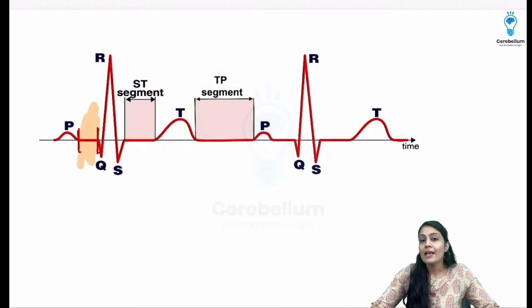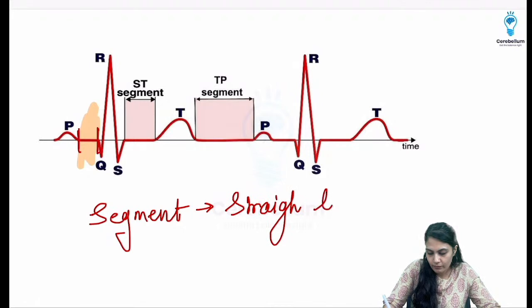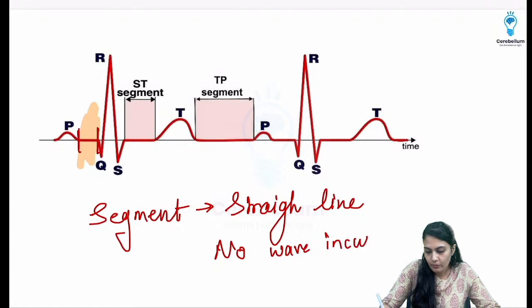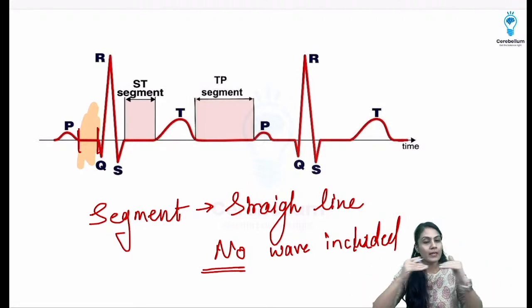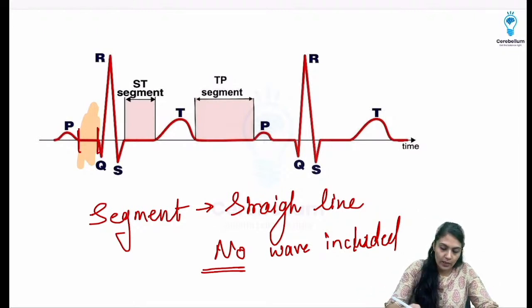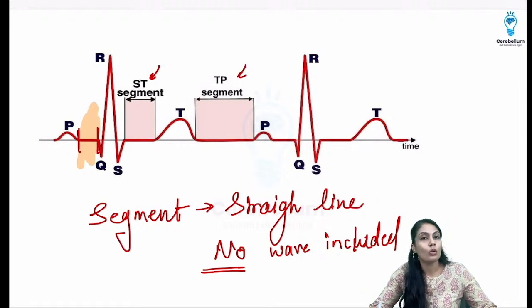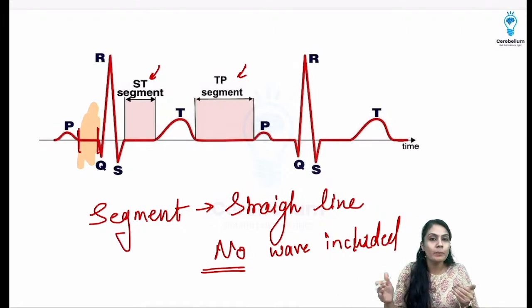In the segment, it's just the straight line. S for segment, S for straight line. That means no wave is included. So segments are just lines, the baseline, included in the segment. You can see over here the ST segment, the TP segment also, right? The segments won't contain any wave. You cannot see any wave. They are the baseline which is shown.